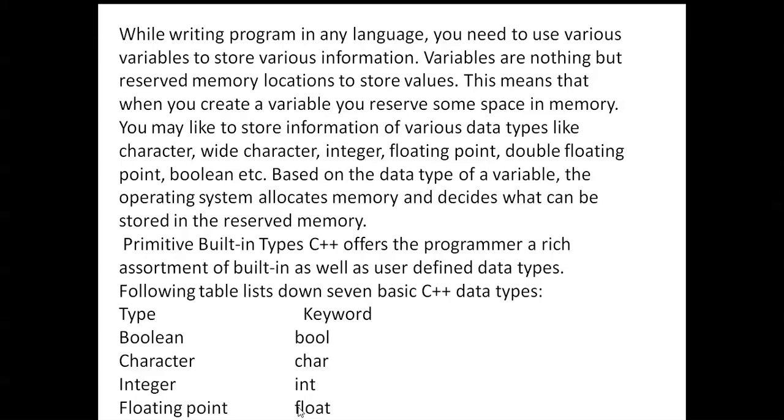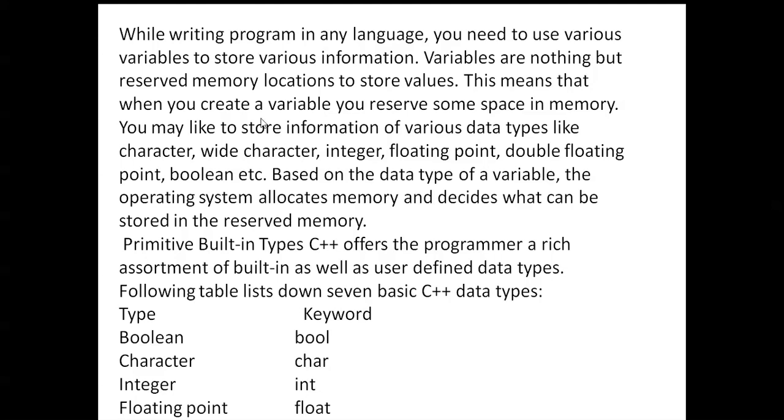In C++ a rich set of data types are there. In various programming languages, they can use various data types to store values, various information. A variable is nothing but what? Something that stores or holds a value is called a variable.